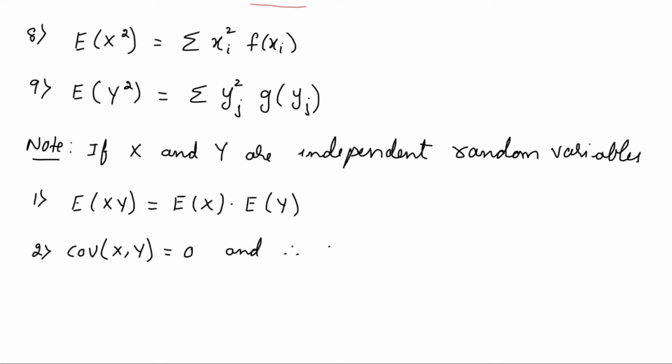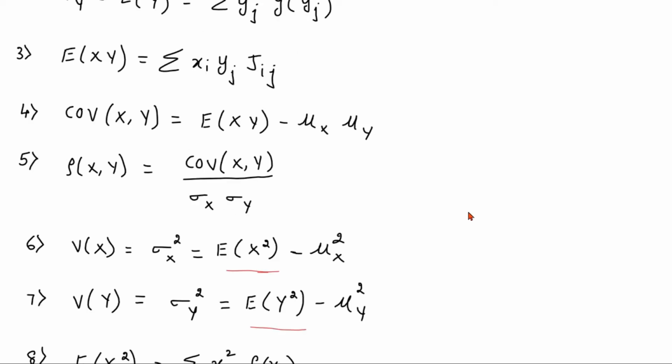if covariance is 0, go back to the correlation formula that I have given you earlier, formula number 5. In the case of independent random variables, covariance is 0.